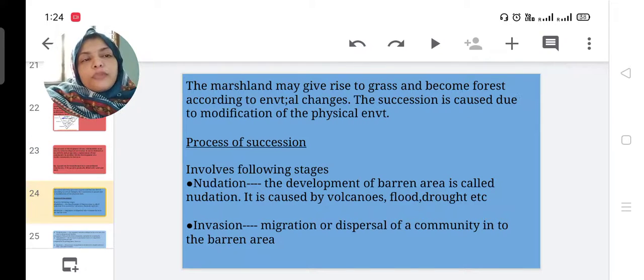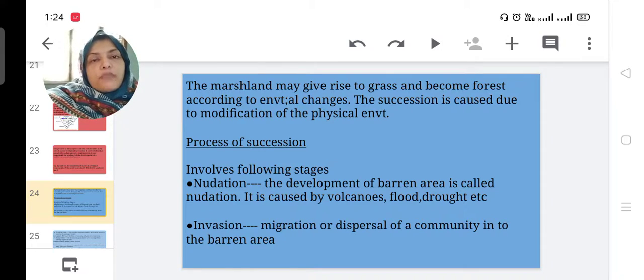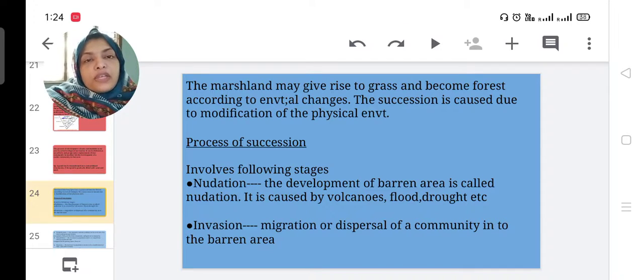The marshland may give rise to grass and become forest according to environmental changes. From this marshland or marginal land, so much grass will grow there, and finally it is converted into a forest as per the environmental changes. The succession is caused due to modification of the physical environment. The process of succession involves different stages.